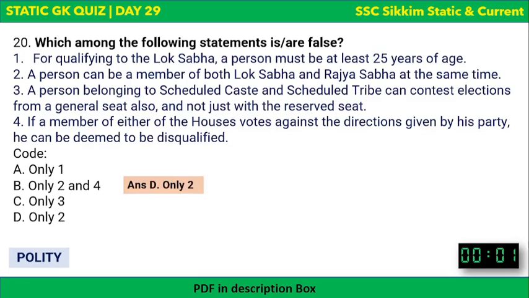All other statements are correct. The statement 2, which says that a person can be member of both Lok Sabha and Rajya Sabha at the same time, is a false statement. Okay, this cannot happen. Talking about Sikkim, the current member of Lok Sabha is Indrahang Subba, and the current member of Rajya Sabha from Sikkim is Hisse Lachungpa. So there cannot be a person who can be a member of both Lok Sabha and Rajya Sabha at the same time. Hope it's clear. Other statements are correct only.